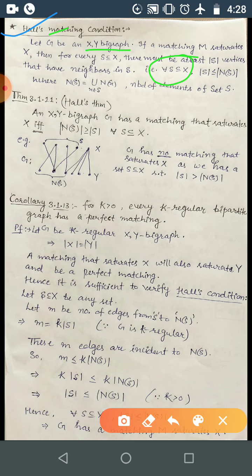The cardinality of S should be less than or equal to the cardinality of its neighborhood, that is, the union of the neighborhoods of its vertices. What does N of S mean here?